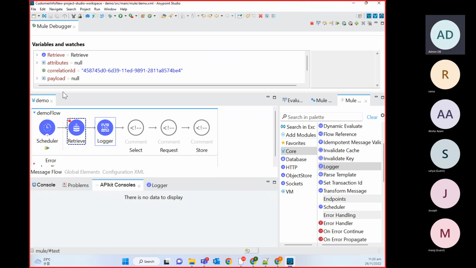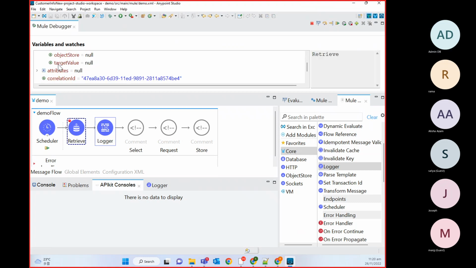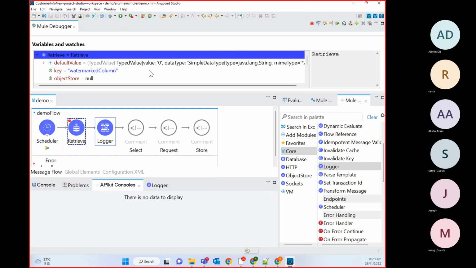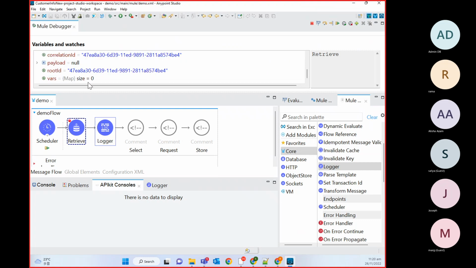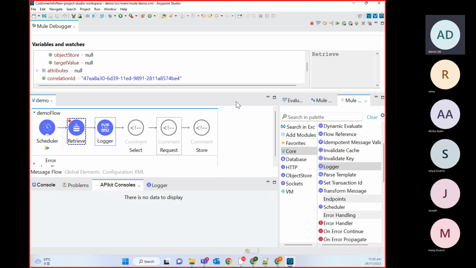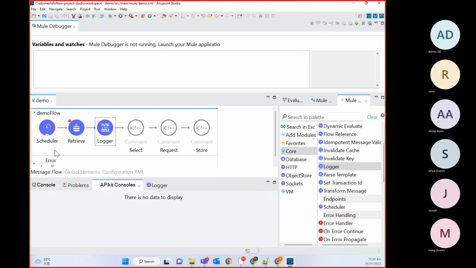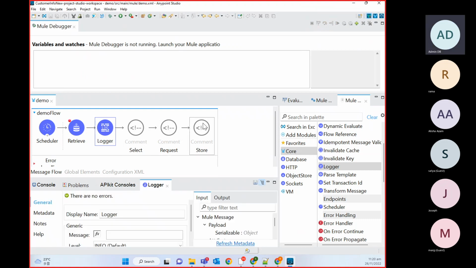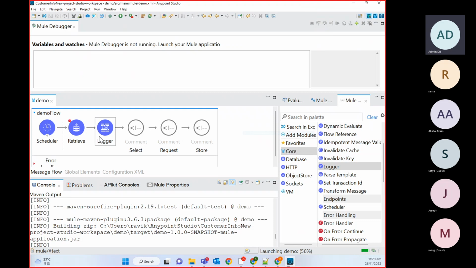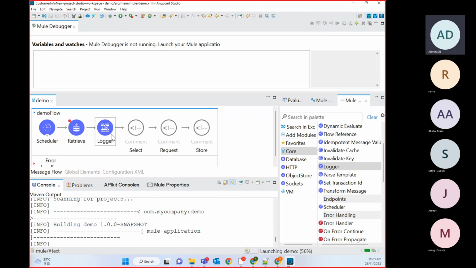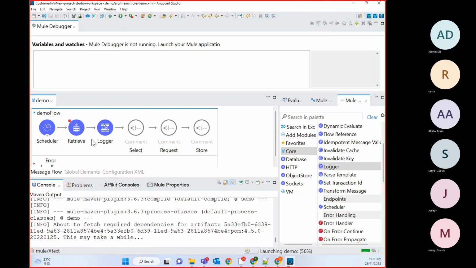Okay, so process started. It's calling this one. Okay, it seems it hasn't stored this logger one. Okay, so means in last deployment, this logger was not deployed.